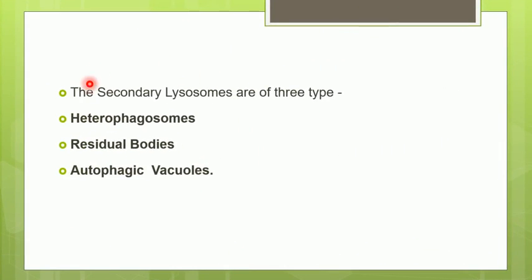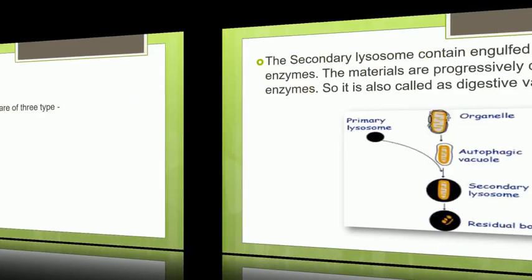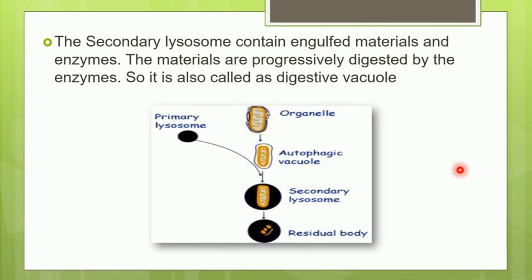Now we come to the secondary lysosomes. These secondary lysosomes are of three types: heterophagosome, residual bodies, and autophagic vacuoles. So we have understood what is meant by secondary lysosome. Whenever the primary lysosome, which is developed from the Golgi complex, fuses with any other material, it can be an organelle or any food particle or some bacteria, then it will result in the formation of a secondary lysosome.